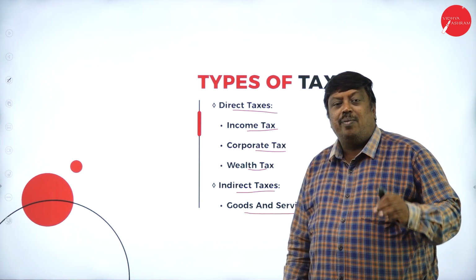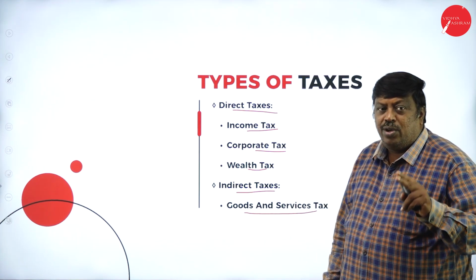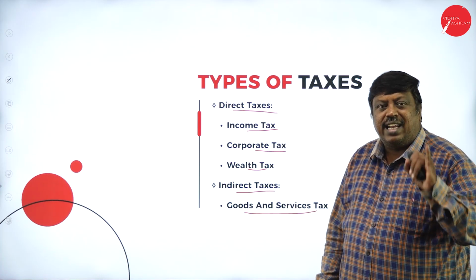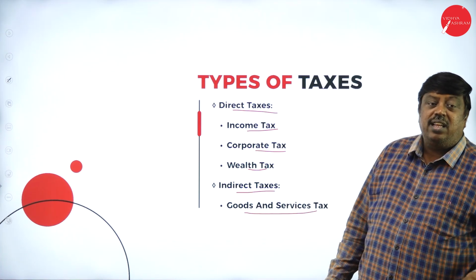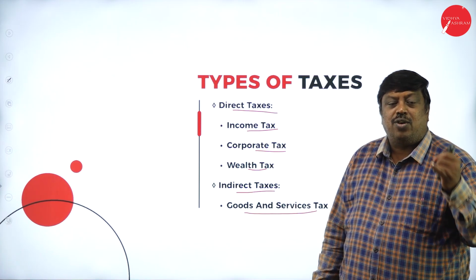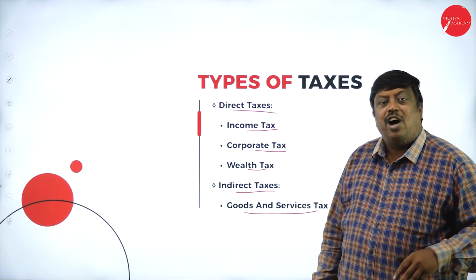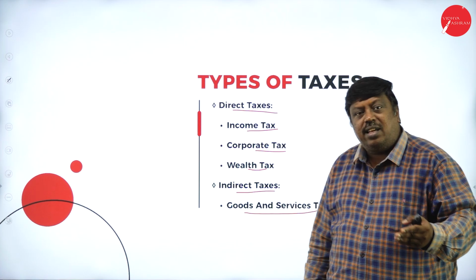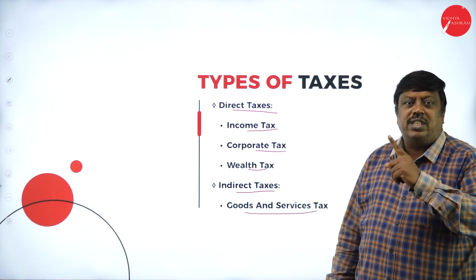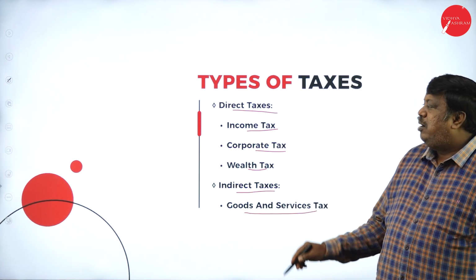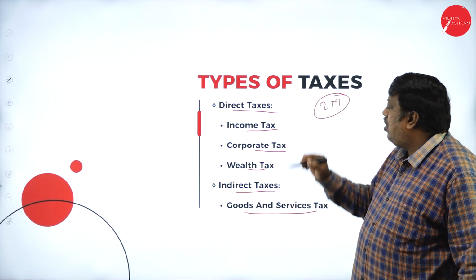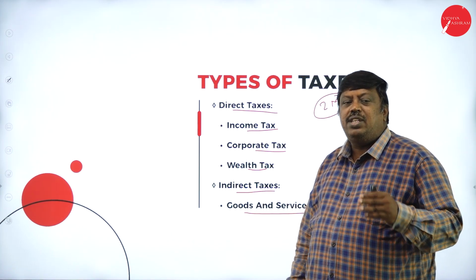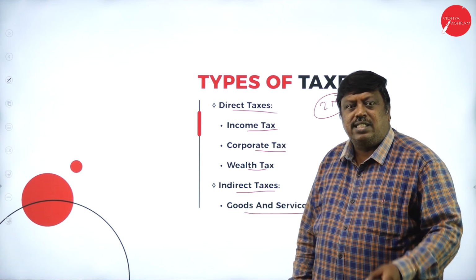So now, how many types of taxes do we have? Two. Which are those taxes? Direct tax and indirect tax. How many types of direct taxes are there? Three: income tax, corporate tax and wealth tax. How many types of indirect taxes are there? Only one, that is goods and services tax. So there will be a compulsory 2 marks question for you. So understand this concept and write it in the examination easily to get your centum marks.